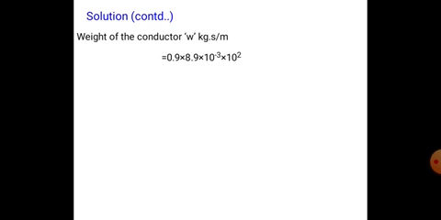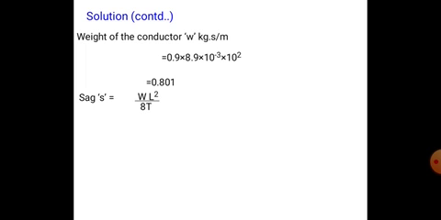So the weight of the conductor is 8.9 gram per centimeter cube, right? So we are converting. Here, actually, the weight of the conductor is in kg per meter. The cross sectional area of the conductor is given, that is 0.9, into the density of the conductor material.